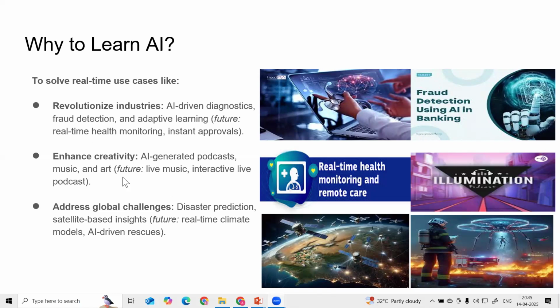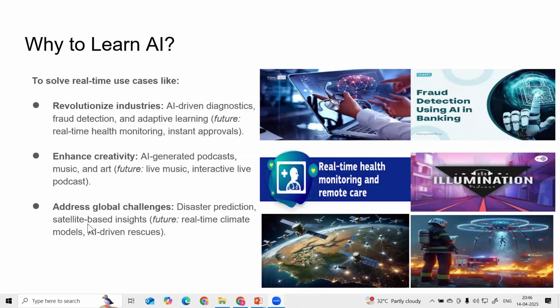That is not an issue. And here are some of the challenges we have in different fields: healthcare, banking, manufacturing, retail. We are learning AI to solve these real-time work problems: AI-driven diagnosis, fraud detection, adaptive learning, real-time health monitoring, instant loan approval. In the creative space, we use AI to generate podcasts, music, art, live music, interactive live podcasts. These are some of the future applications we are working on, and some global challenges also.